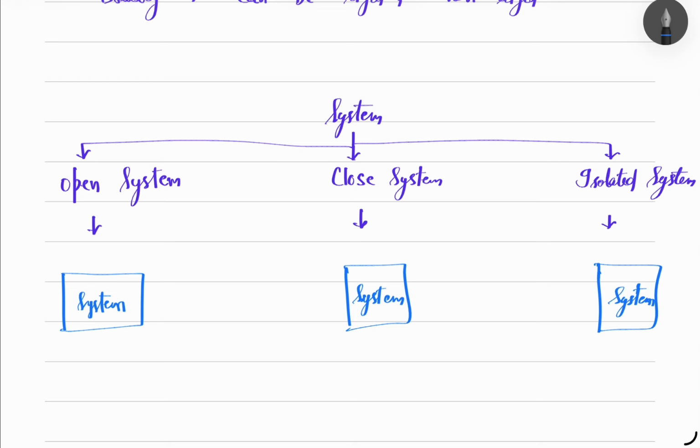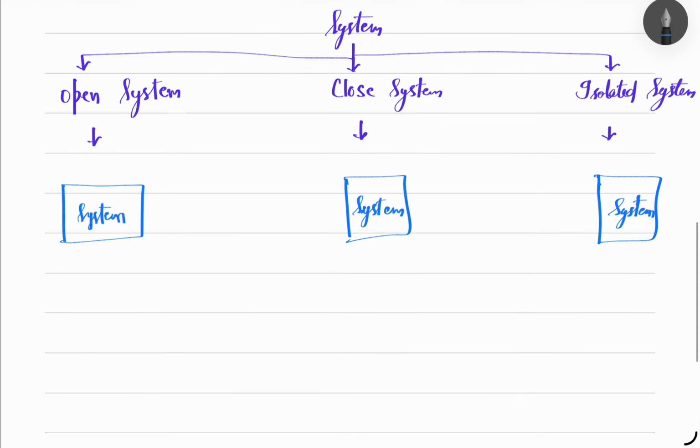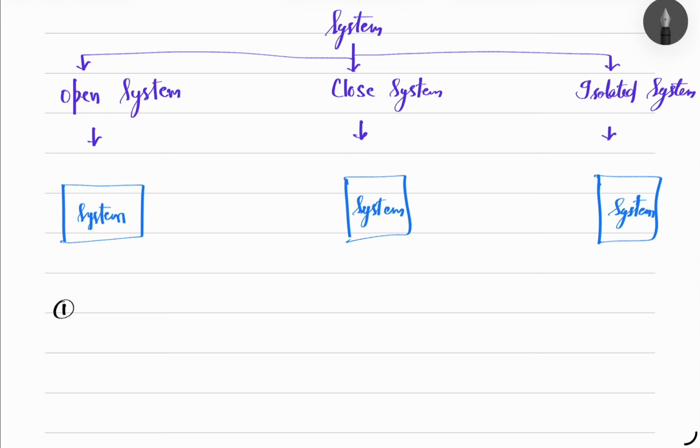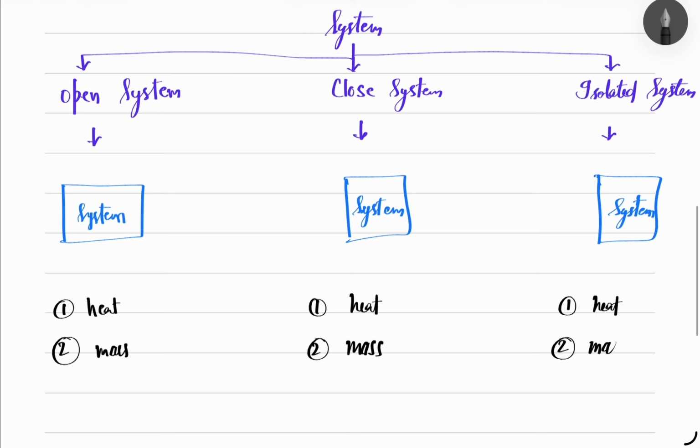So in an open system, there are just two things that can be transferred. One is heat and the second one is mass. Imagine that it is like a glass of water.